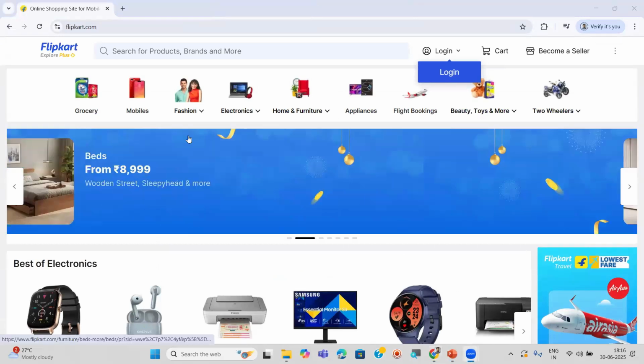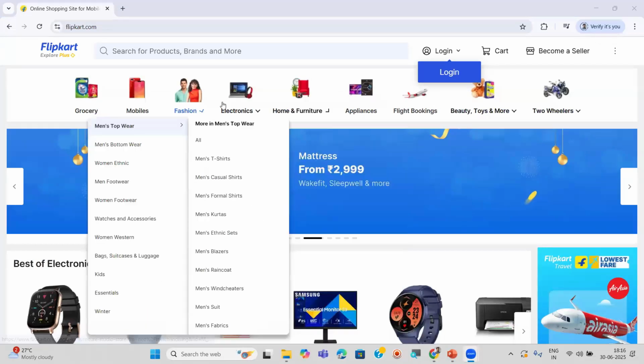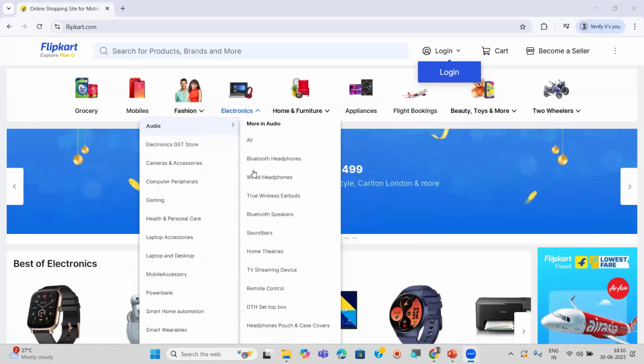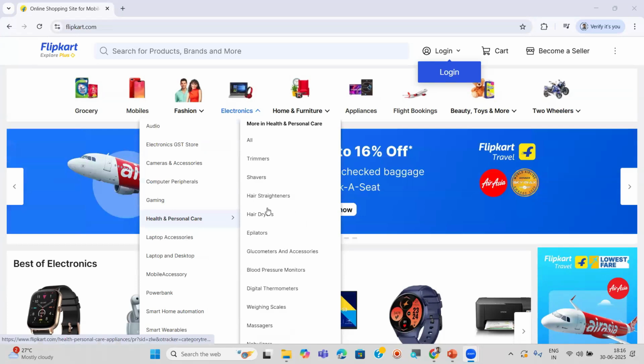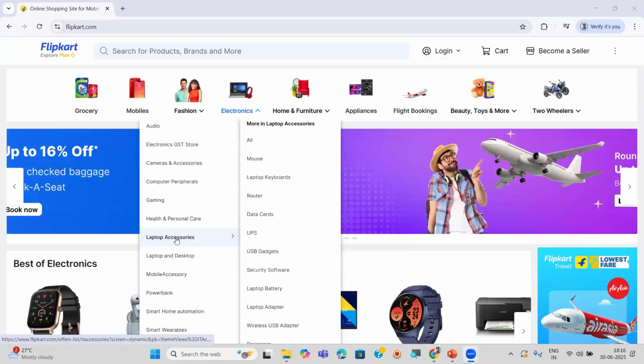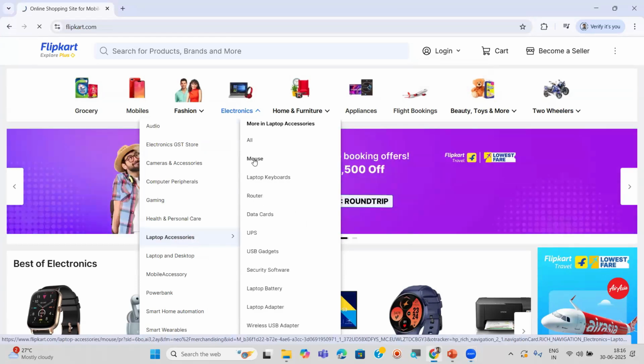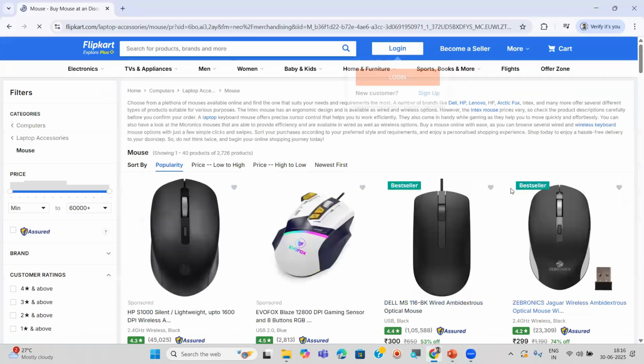Whatever you are looking at, this screen is one page. If you click on electronics, and in that some particular option, for example laptop accessories, mouse, and I click on this option, it opens one more page. These are actually pages. This page may contain images, text, links, buttons, audios, videos, all these. We can arrange all these in the page using HTML, and we can create one page.